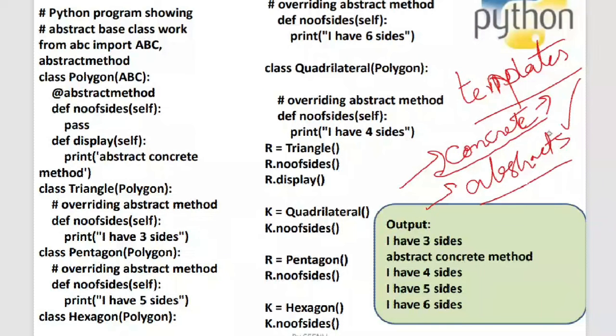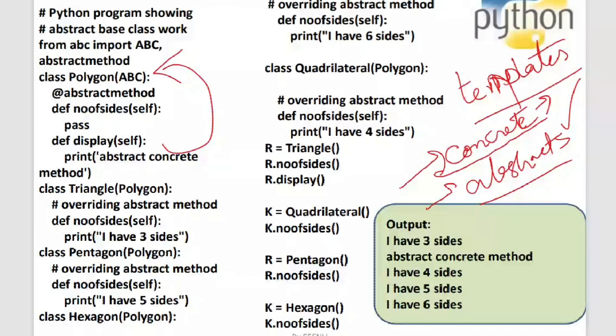Abstract methods are the methods without any body. They do not have any body, and they have the decorator @abstractmethod preceding them. Such methods are called abstract methods. Now, if a class contains at least one abstract method, then the class will become an abstract class.